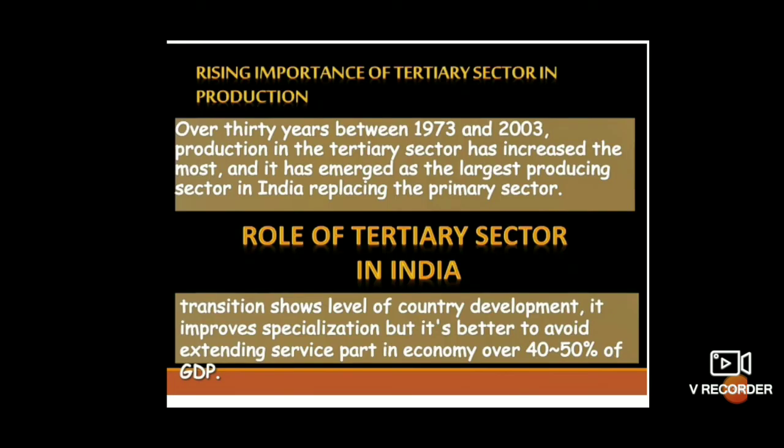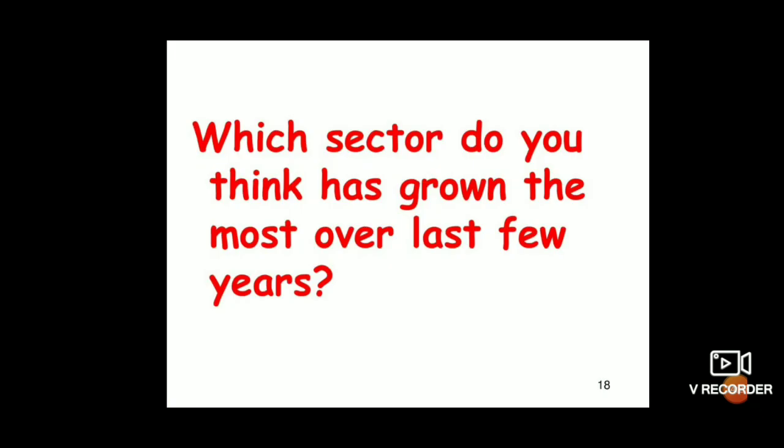And now, the rising importance of the tertiary sector in production. Over 30 years, between 1973 and 2003, production in the tertiary sector increased the most, because the tertiary sector has emerged as the largest producing sector in India, replacing the primary sector. This transition shows the level of a country's development. It improves specialization, but it is better to avoid extending the service part of the economy beyond 40 to 50% of the GDP.